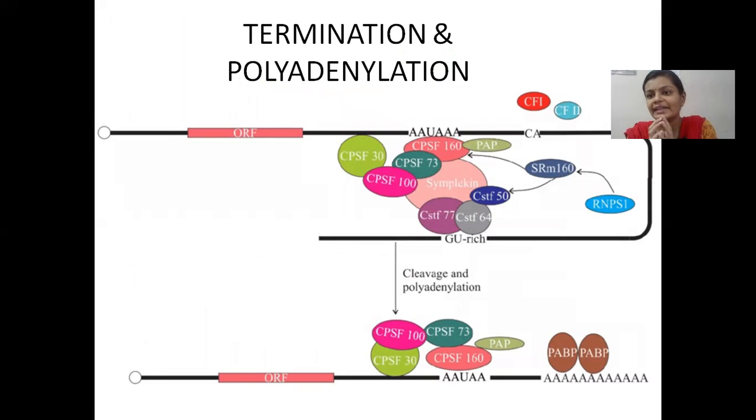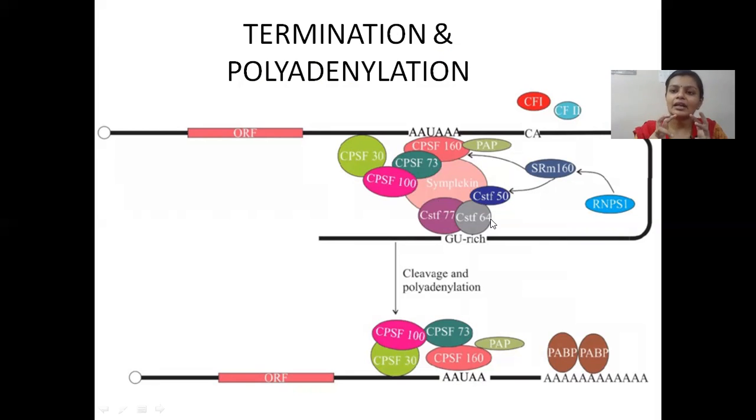They don't bind on the DNA. So transcription happens. The RNA polymerase transcription complex moves beyond these signal sequences. They transcribe these regions and they simply go further away. Then this mRNA transcript, nascent mRNA transcript, has got these signal sequences.